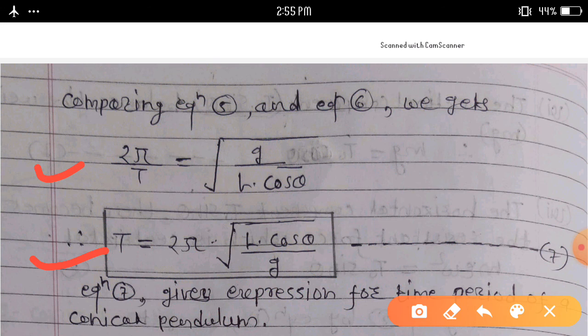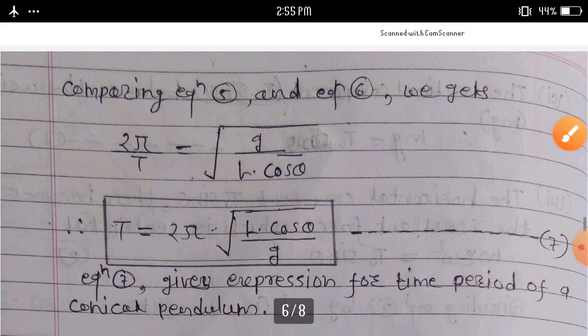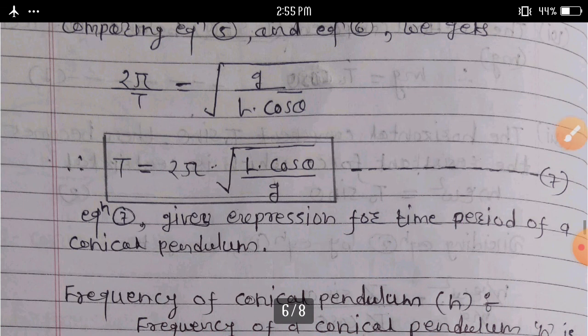Consider equation number 7. This equation number 7 gives the expression for time period of a conical pendulum. In this way, we can derive the expression for the time period of a conical pendulum. Then we can find frequency of a conical pendulum.